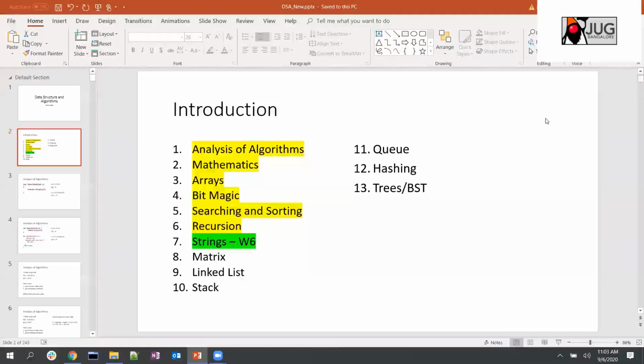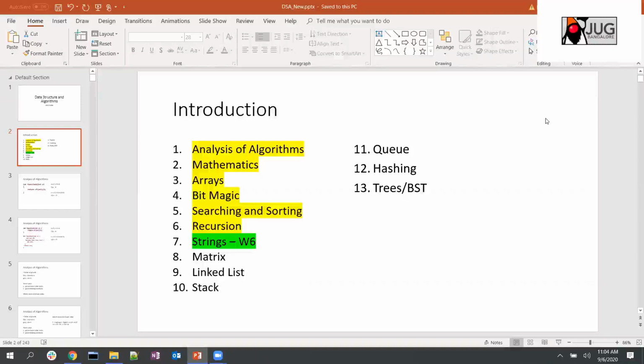So I think so far we had discussed in the last five sessions how we analyze the algorithm, what all the notations we use to define the time and space complexity, all that. And then we discussed maths, arrays, bit magic in more detail. We spent quite a good amount of time on searching and sorting, especially the sorting part. And then last week we discussed recursion, and today we'll be talking about strings.